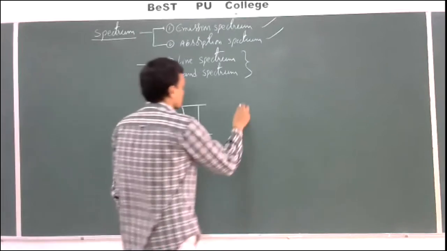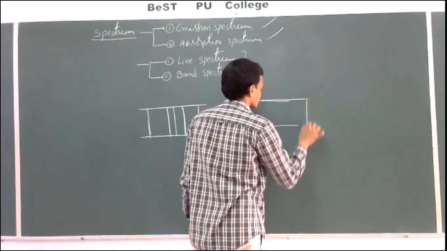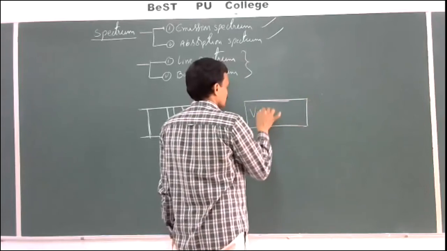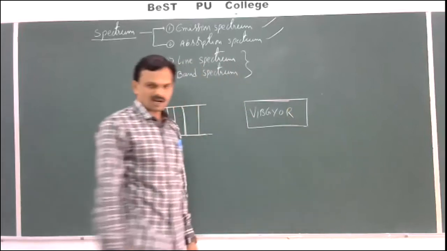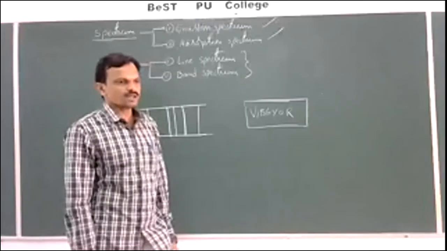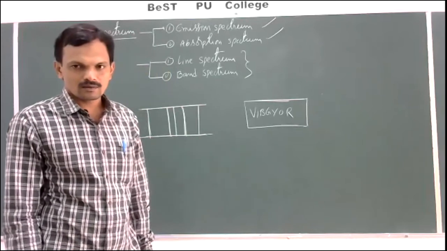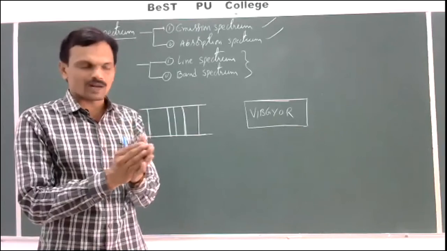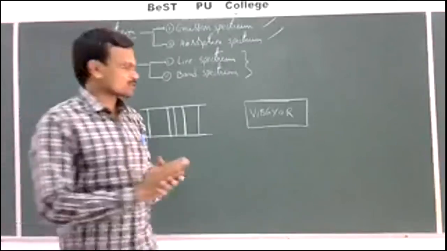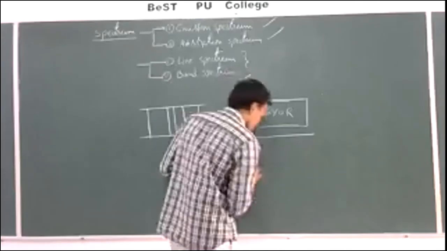Then what is a band spectrum? If you take VIBGYOR, this is a band spectrum. It consists of bands of different colors without any gap between them, meaning one color band overlaps with the next color band. Take one more example like this.